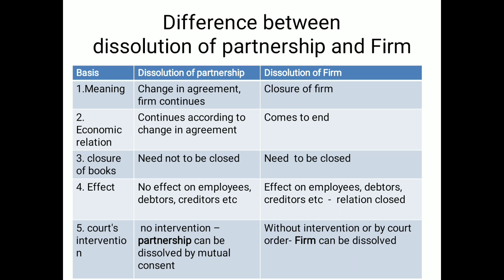Number three is closure of books. In the dissolution of partnership, there is no need to close the books, but in the dissolution of firm, accounts will be totally closed. Then the effect: in the dissolution of partnership, there is no effect on the employees, and the debtors and creditors will remain as they are, but in the dissolution of firm, all will be closed.